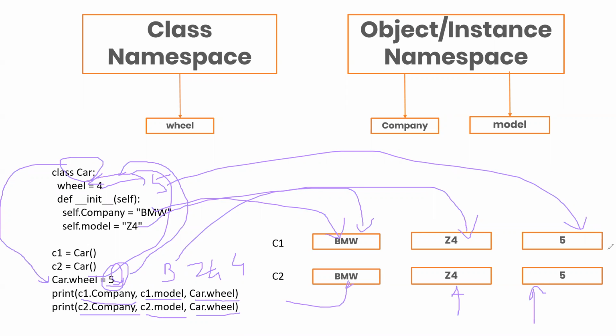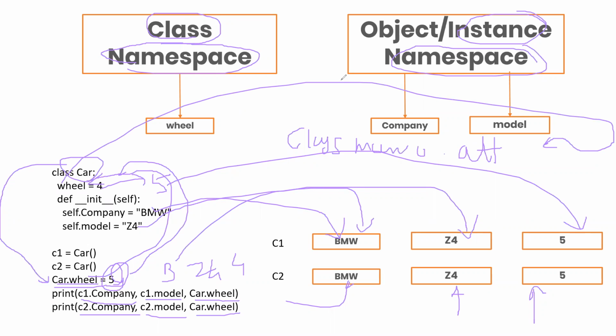In the same way we can update the variable as well. But understand that there are two types of namespace. There are two types of variable. The instance variables are the instance namespace, and the class or the static variables are the class namespace. And there is a different method to call that. That is car.wheel, using the class name and dot attribute. What is the attribute? Attribute is this wheel.